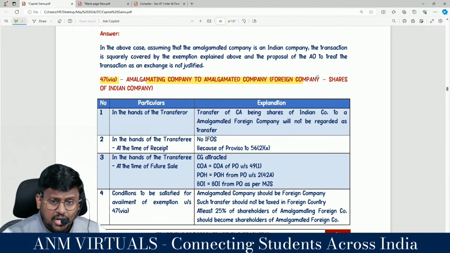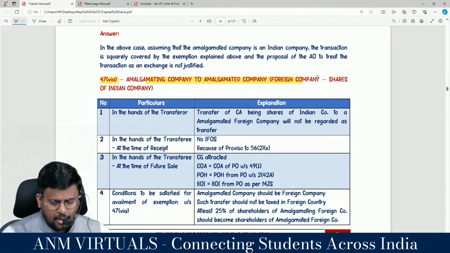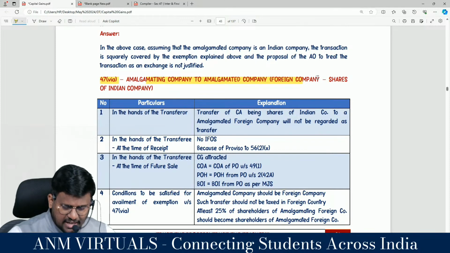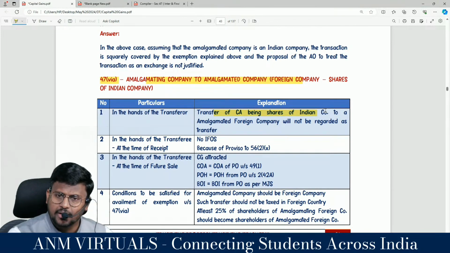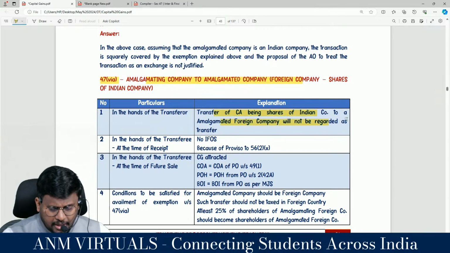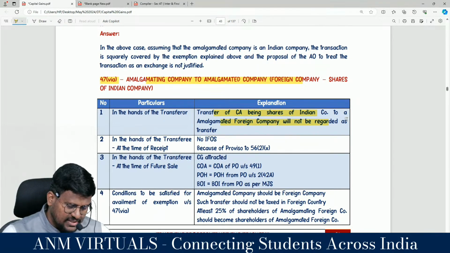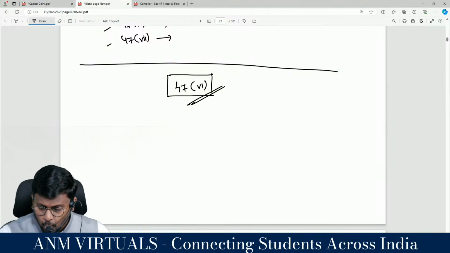For foreign amalgamation, you have to say amalgamating foreign company to amalgamated foreign company. Sir, look at this transfer: transfer of capital asset, being shares of an Indian company, to an amalgamated foreign company will not be regarded as transfer in the hands of the amalgamating foreign company. What is the context?